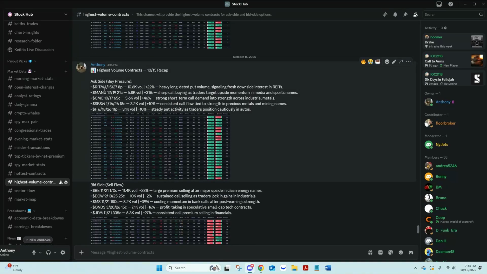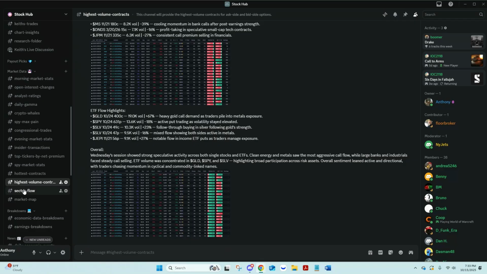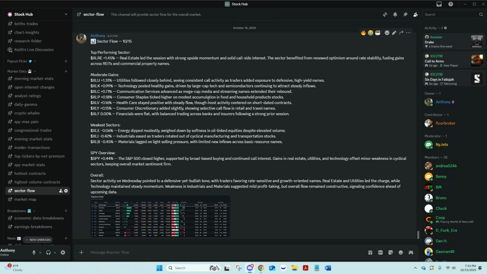Again, you're going to get your ticker, your contract, how much volume, how much that contract's changed in the day, and just some notes on it. I like to add in notes, especially for newer traders that are trying to learn this as well. So a lot of notes in here. Great to learn that.